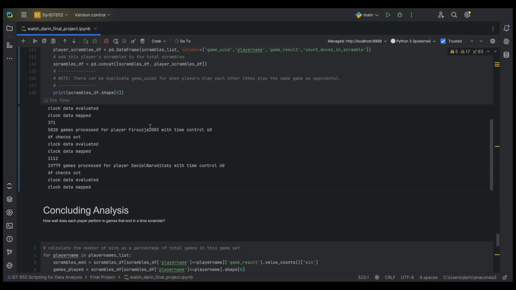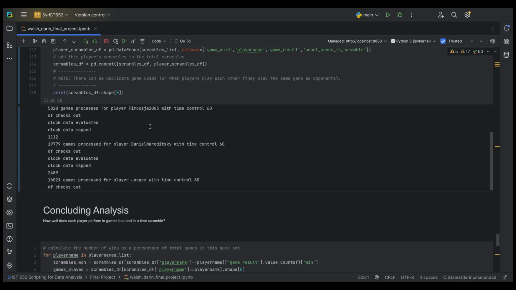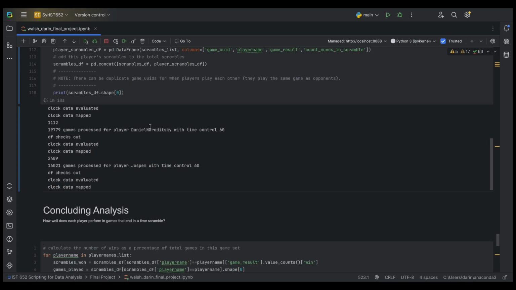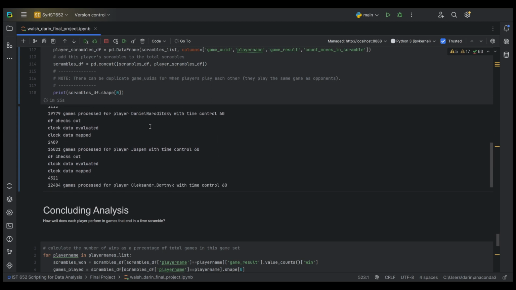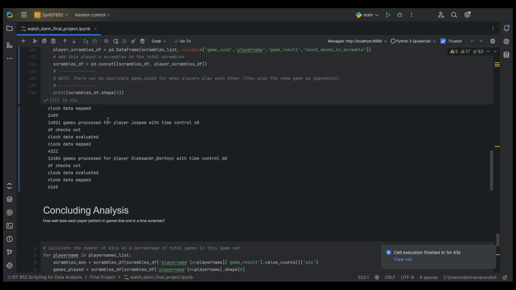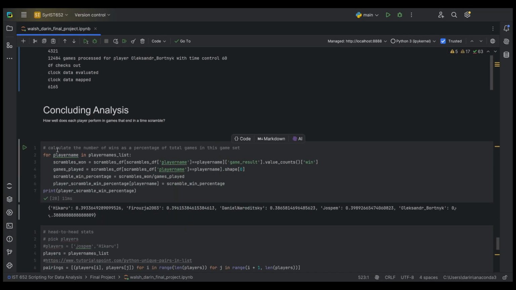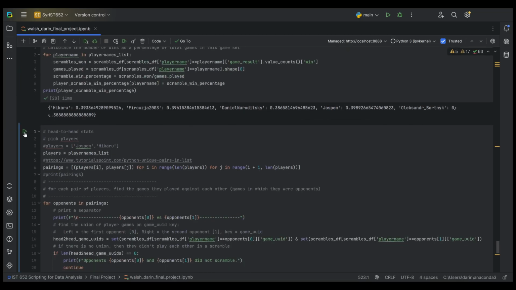For Bullet, I would imagine that a lot of games result in a time scramble since there's only 60 seconds to complete the game. So this might be a situation where I might want to reduce that threshold to something like 10 moves under 5 seconds. 1 minute and 43 seconds later, this makes sense. There were probably a lot more Bullet games played because they're a shorter game format. So let's see what we got with our concluding analysis.